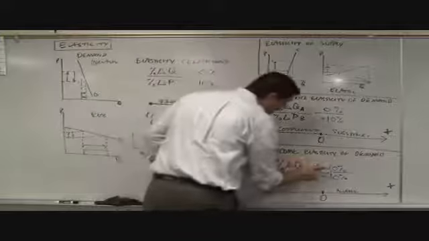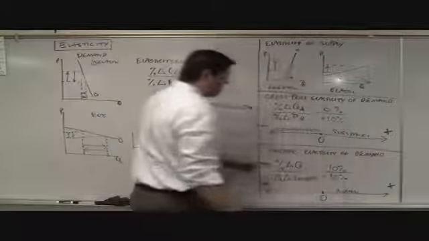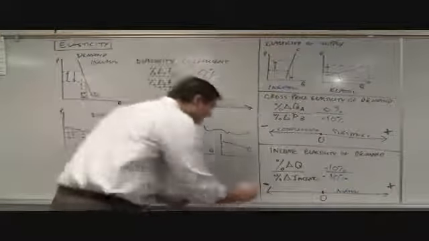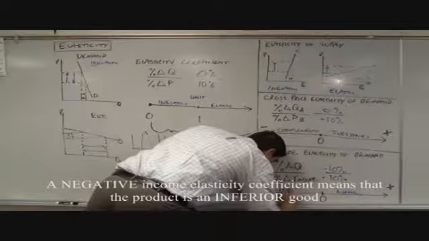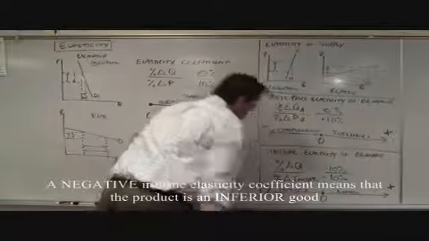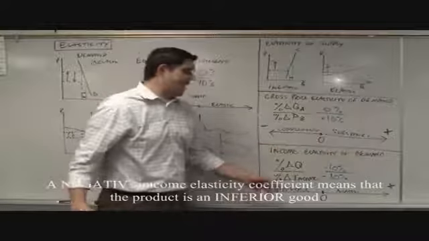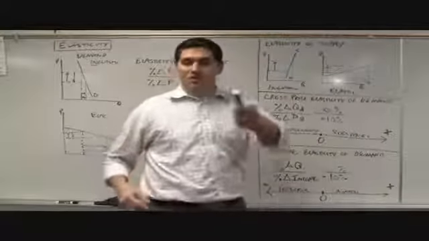On the other hand, what if it caused the quantity to decrease? And this would pop out a negative number. That would mean this is inferior. All income elasticity is trying to tell you is if they're normal or inferior and how much. That's the concept. Hopefully it makes sense to you. Until next time.